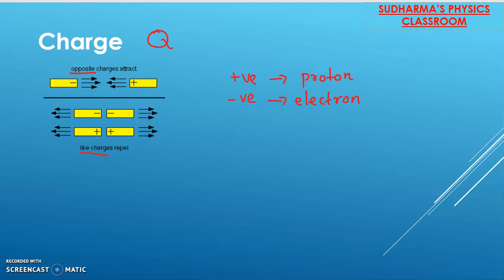Okay, so let's proceed and learn about the unit of electric charge. Any physical quantity will have some unit, right? So charge is represented by Q and its unit is Coulomb. This is a very important thing you have to learn. The unit of electric charge is Coulomb and it is represented by the letter C.